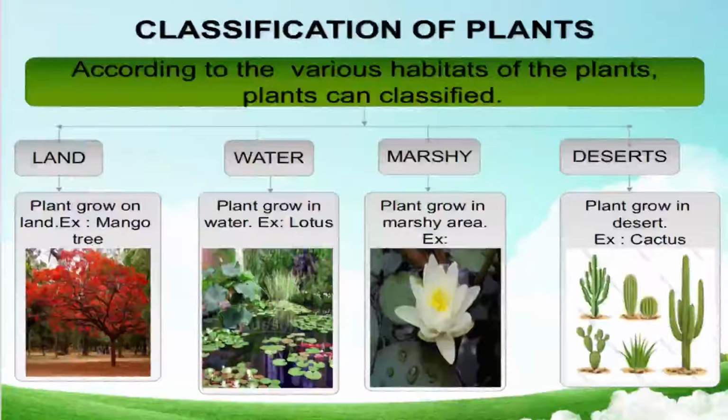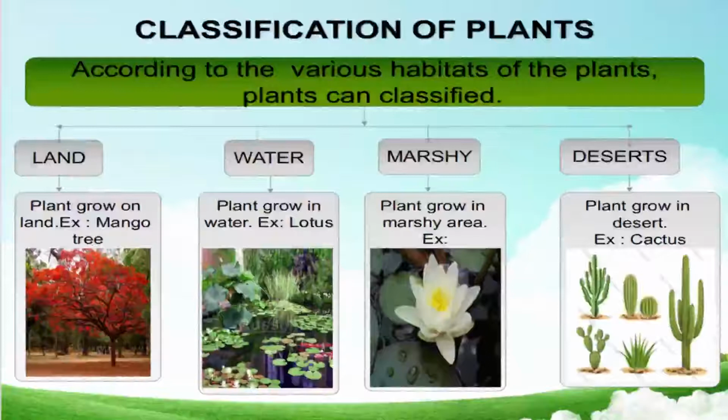Next is water. Some plants grow in water, like lotus, which commonly comes to our mind. Madame Curie plant you can see in the water. Now marshy area. Some plants grow in a marshy area.